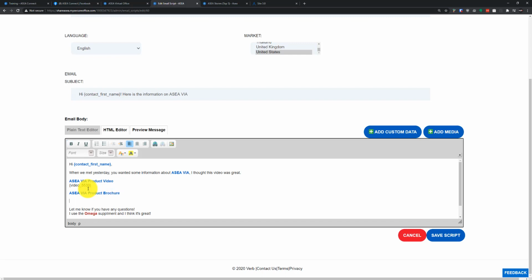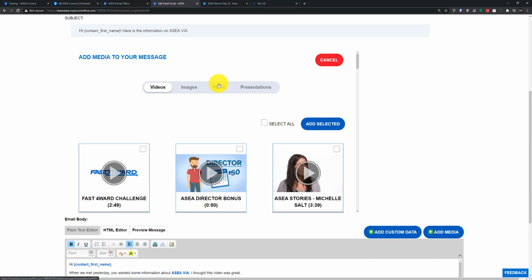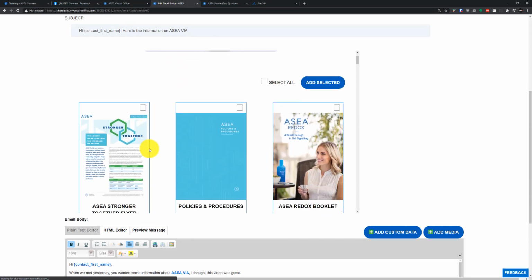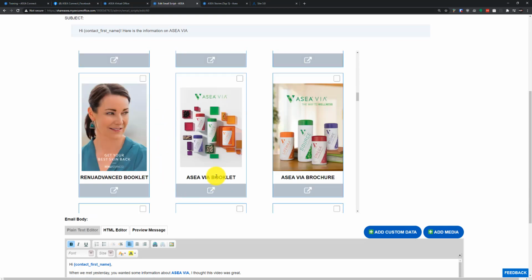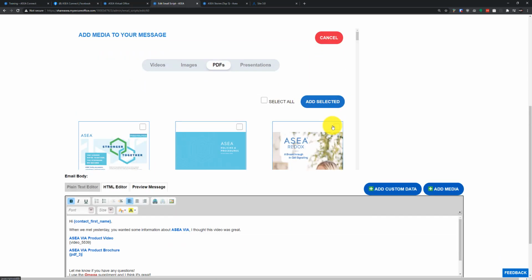Product brochure. So now that we've created this placeholder here, let's go to Add Media. And up at the top, this pulls into frame here, and I can click on PDFs, and I'm going to scroll down here, and I'm going to find something about ASEA booklet. Let's go ahead and add just the brochure this time here. I don't need to add the booklet as well. So as we select the brochure, we'll go up to the top here and hit Add Selected.